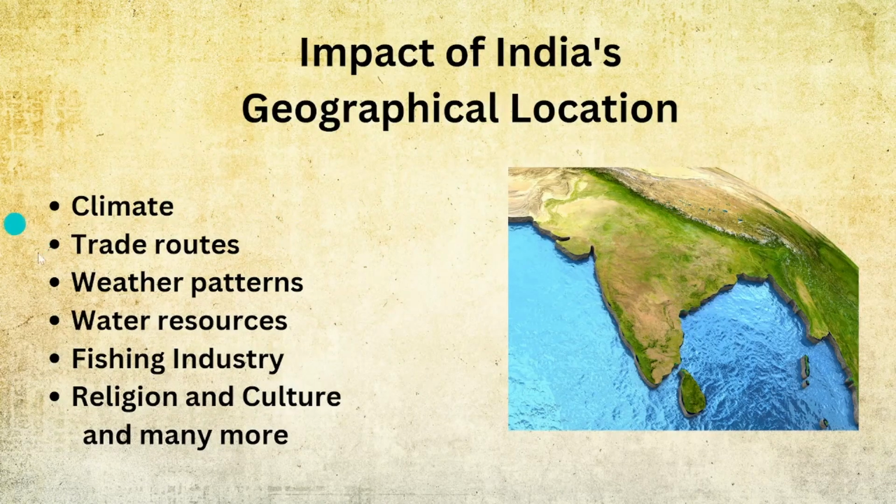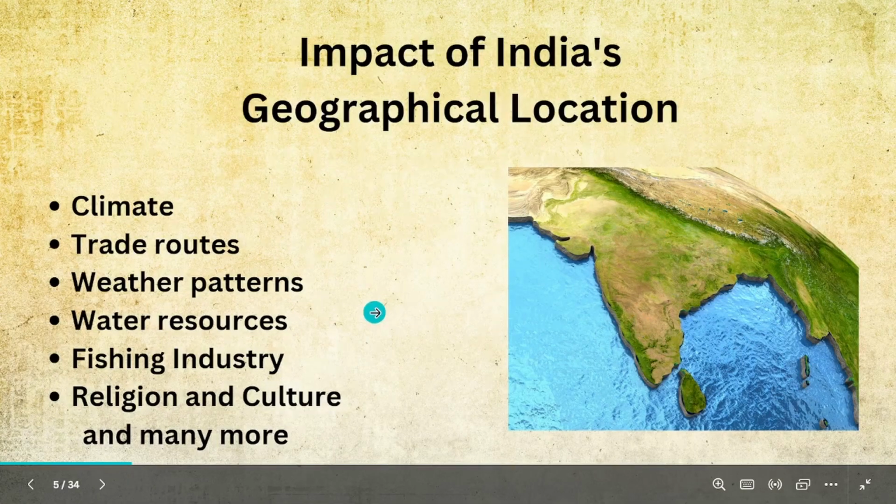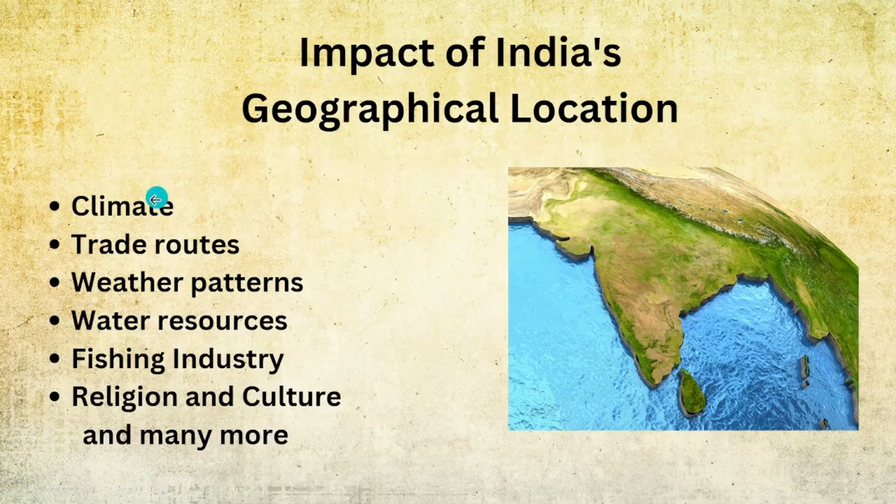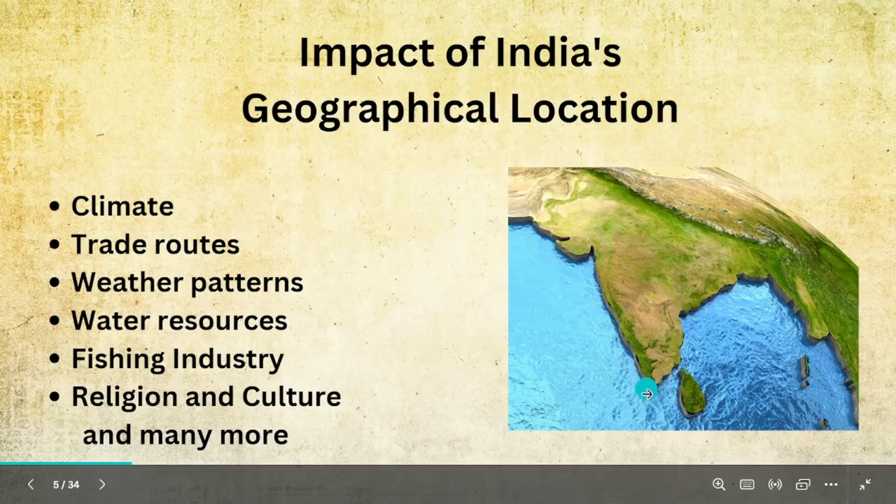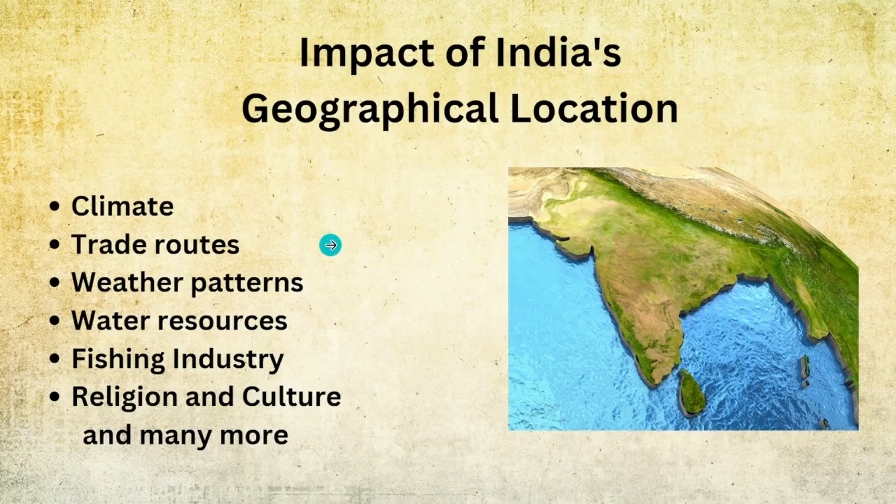So the climate of India will be based on the geography. It can be through sunlight, it can be through water, it can be through rivers and all. Weather patterns are related to climate only. The weather we have in the coastal area, the weather we have in Delhi, the weather we have in the Himalaya area, the weather we have in this end, everything matters just because of the geography of the area.